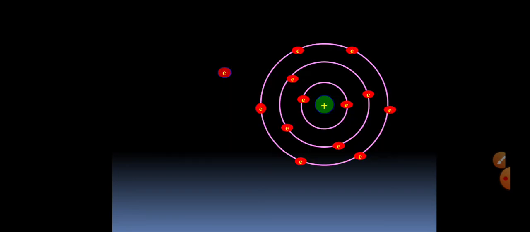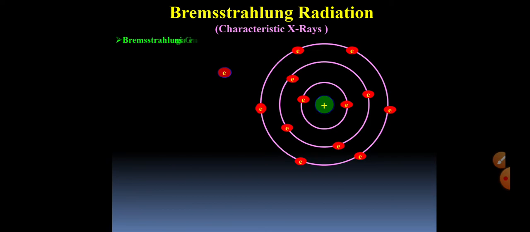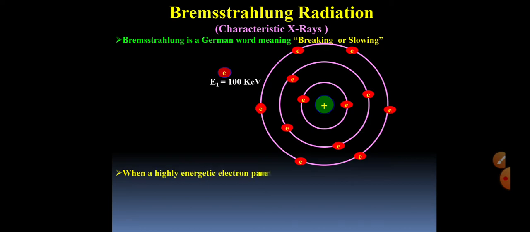Next is Bremsstrahlung radiation. What is this radiation? These are also called characteristic X-rays. Bremsstrahlung is a German word meaning braking or slowing. So Bremsstrahlung radiation means braking radiation or slowing radiation.